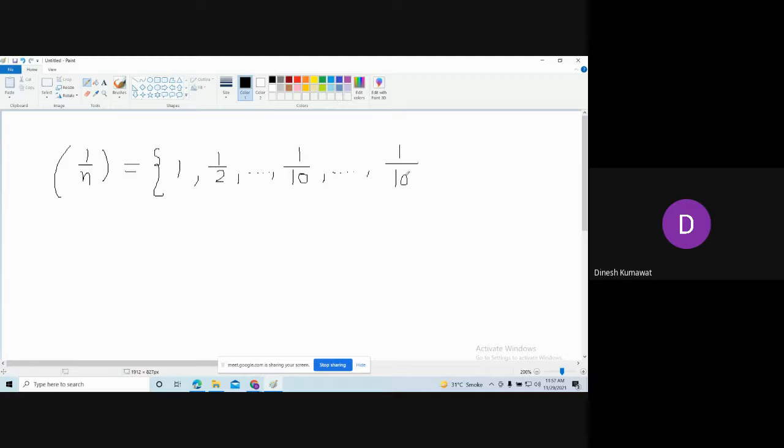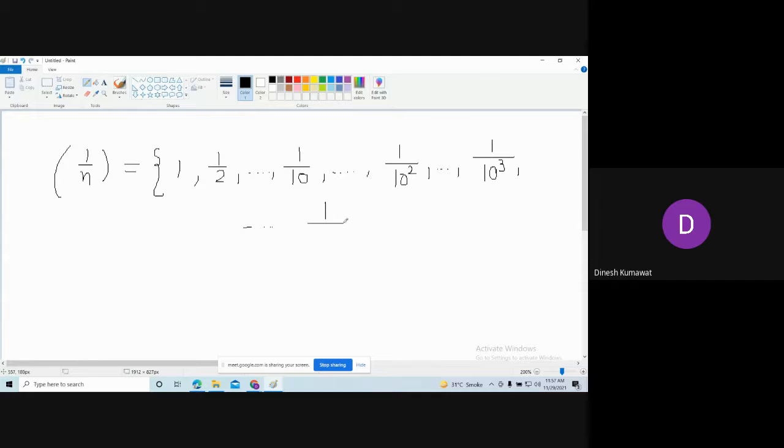So can I say it is 10 to the power 2? Yes, sir. What is the thousandth element? 1 by 1000. So can I say it is 10 to the power 3?